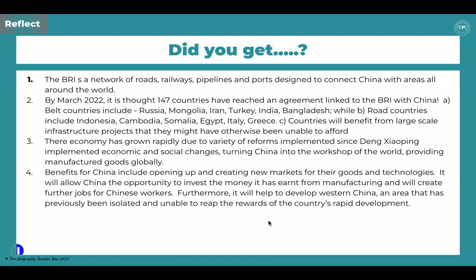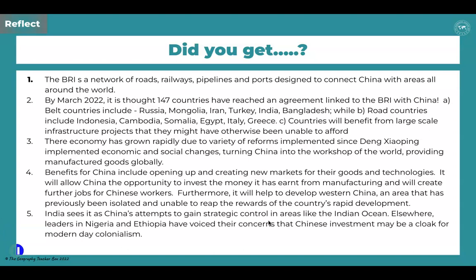The last question then refers to the concerns that are being voiced by various countries. India is a little bit nervous about China's attempts to gain strategic control, particularly in areas like Sri Lanka. Leaders in Nigeria and Ethiopia are also concerned that the Chinese investment is just another form of modern-day colonialism, and they're worried that a lot of the jobs are not going to local people and that China is potentially exploiting their natural resources. So to them it harks back to the days of empire.